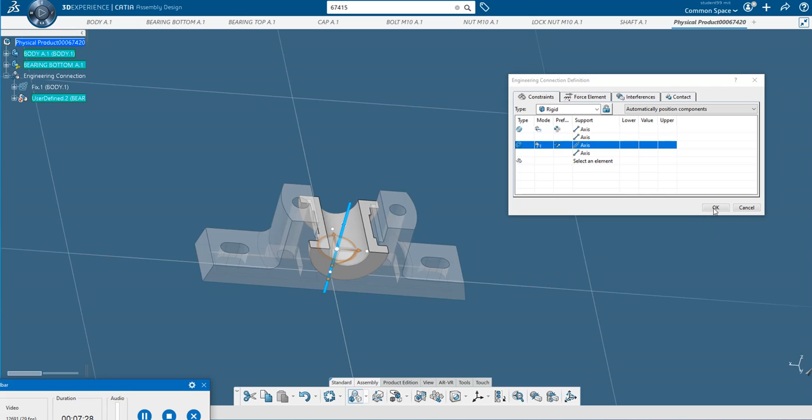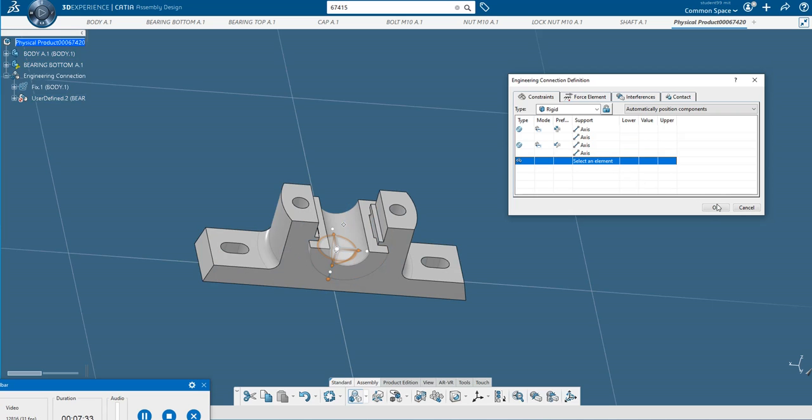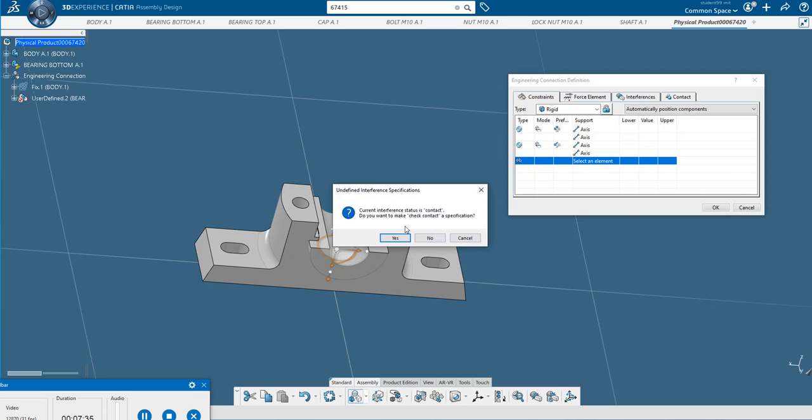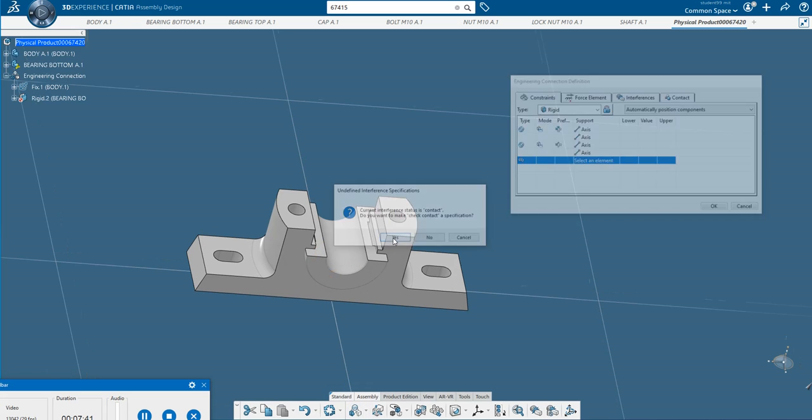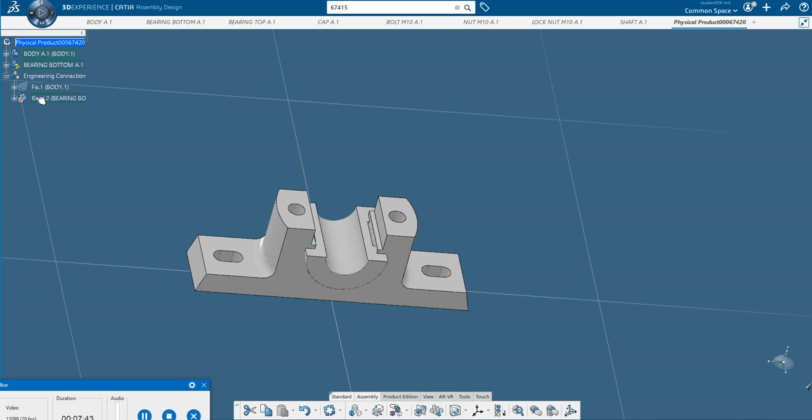Now when I click OK, it will display one window: current interface status is contact. Do you want to run? Just click yes. Now you see here it is rigid. It is not yet updated, so in order to update the connections, just click here update. Now you see here this is rigid.